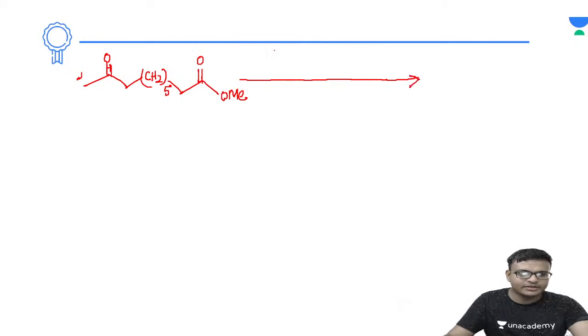Reagents are the very important part. And the first reagent that you are using is TsOH, paratoluene sulfonic acid, in presence of ethylene glycol. Okay, this is the first reagent. Now the second reagent, you are using LiNR2. R represents any alkyl group.